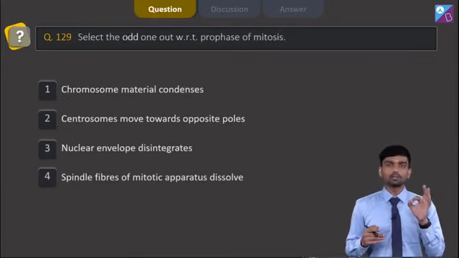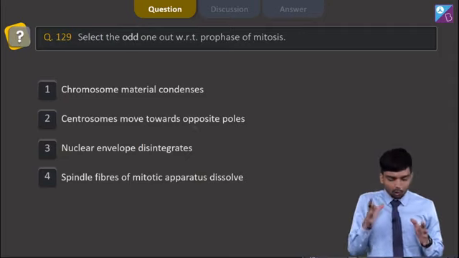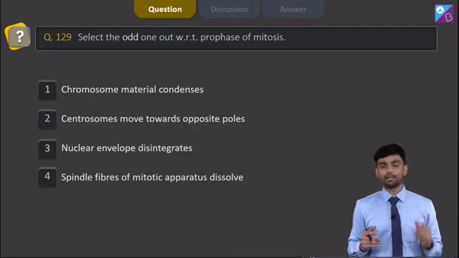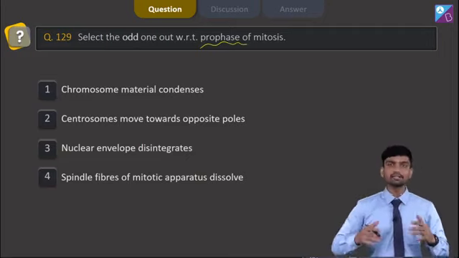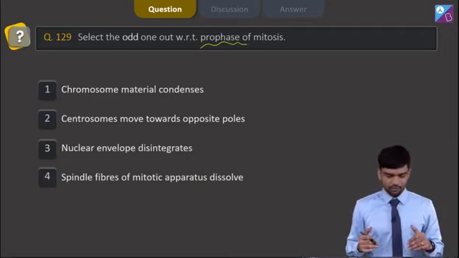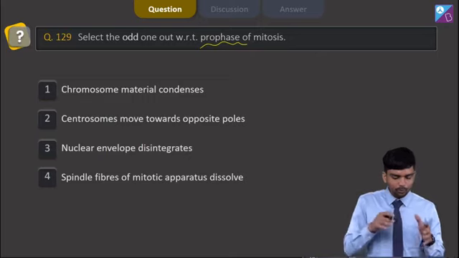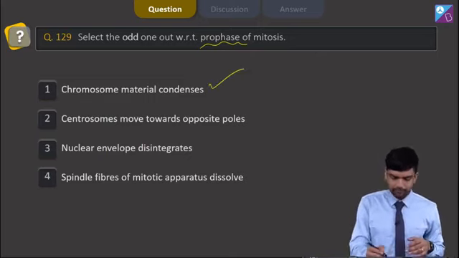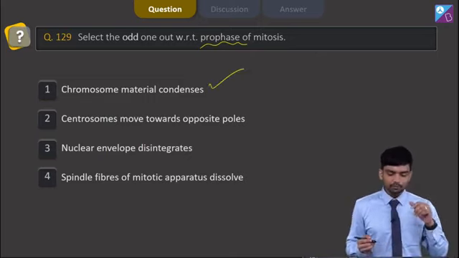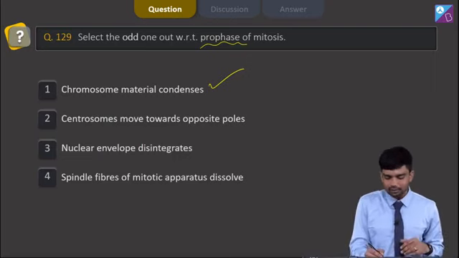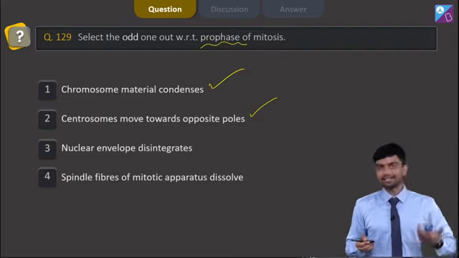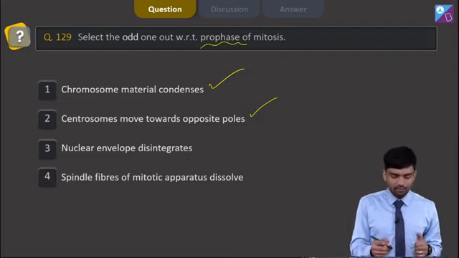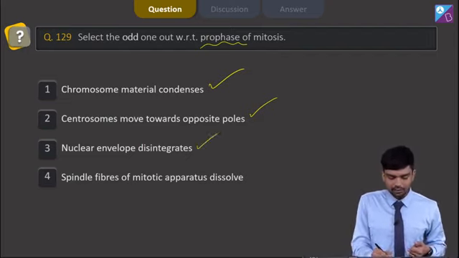We come to question number 129, which says select the odd one with respect to prophase of mitosis. When I'm talking about prophase of mitosis, it is the earliest stage in the karyokinesis. So here the first option says chromosome material condenses, which is right here. Second option says centrosomes move towards opposite poles. This is also a correct option here. Third option says nuclear envelope disintegrates. Yes, here the nuclear envelope starts disintegrating. This is also the right answer here.